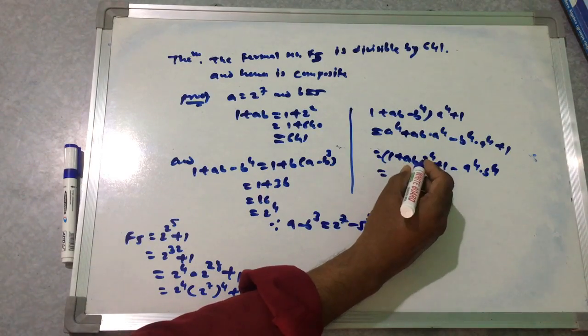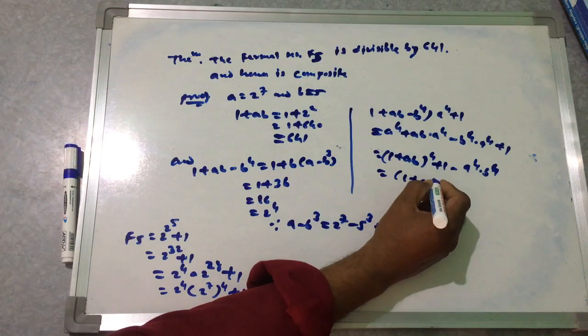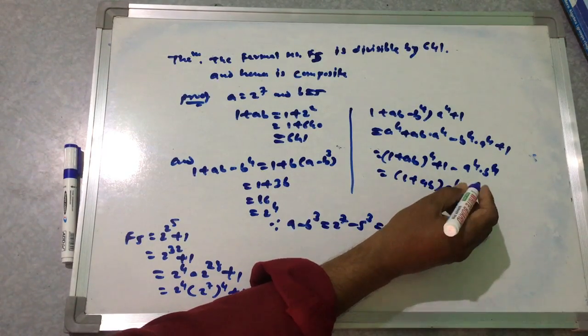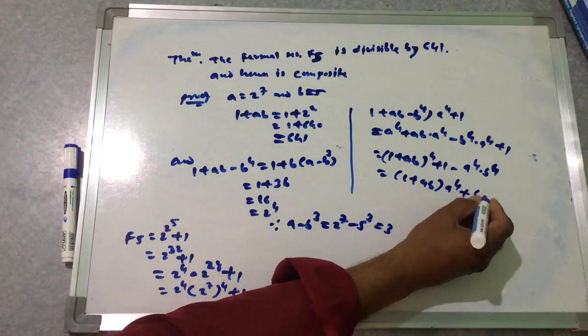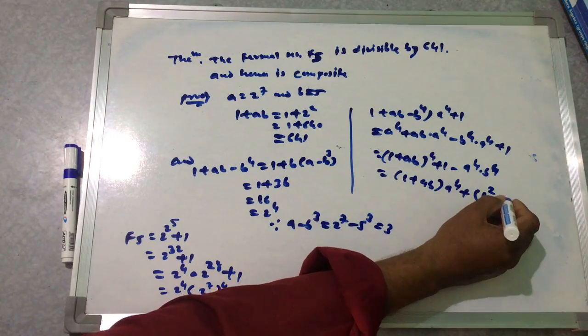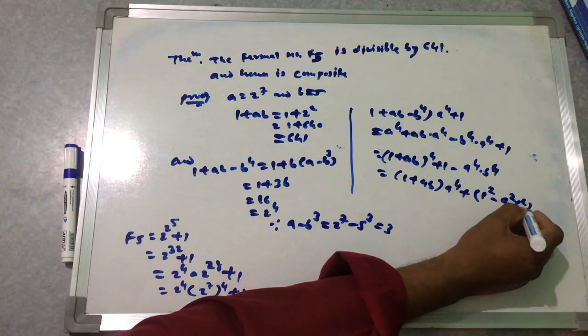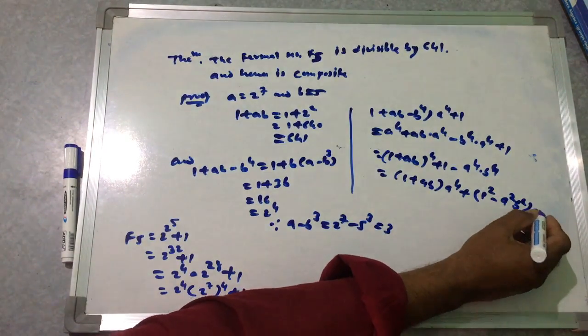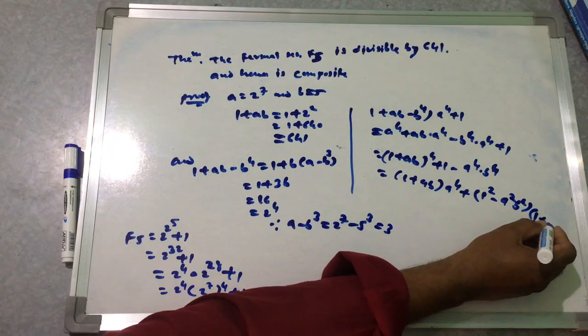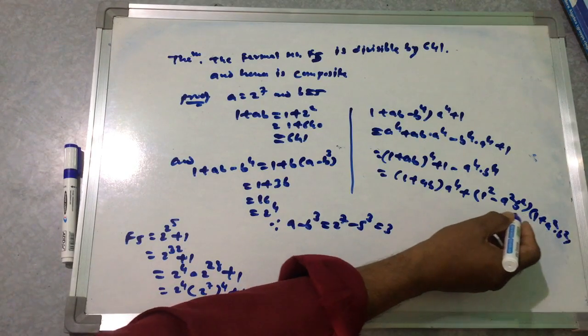So that can be 1 plus AB, A to the power 4 plus 1 squared minus A square into B square, into 1 plus A square into B square.